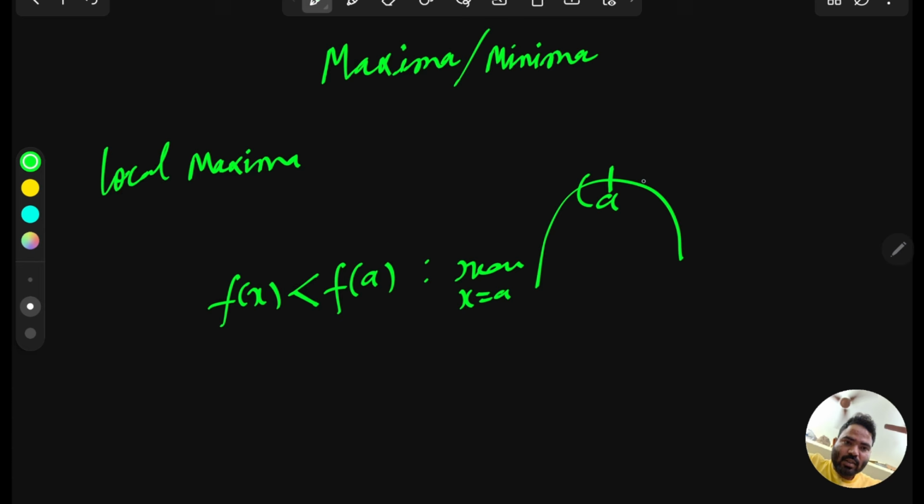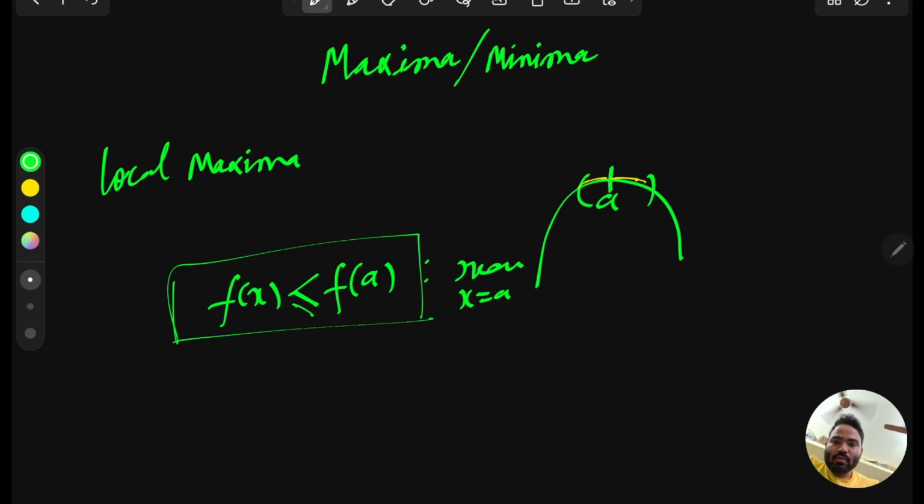means at this point, if you look at all the other values of the function, the other values of the function are less than this point. So that means this point at x equal to a becomes what? Local maxima, because all other values of the function are either less than or equal.